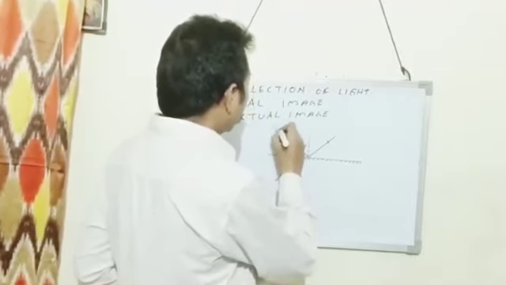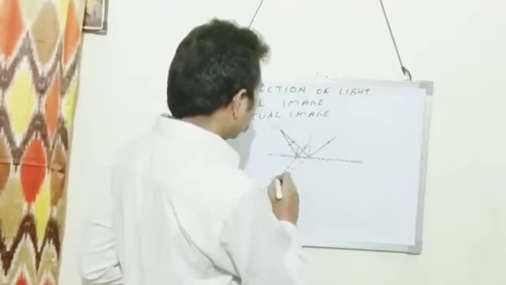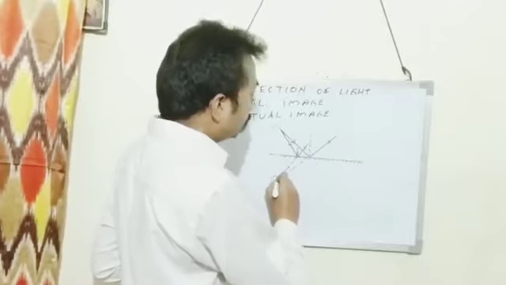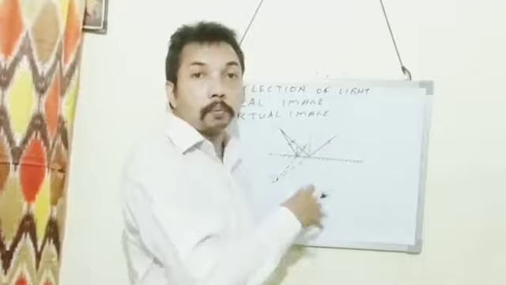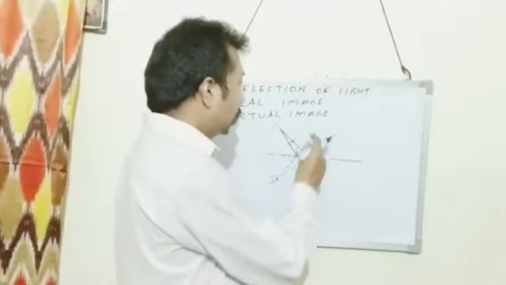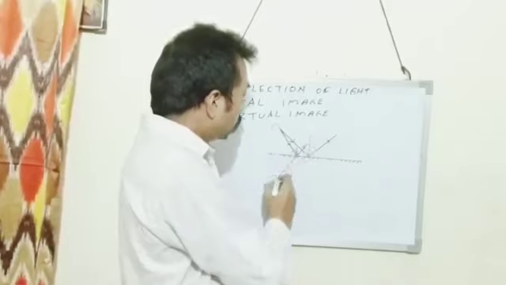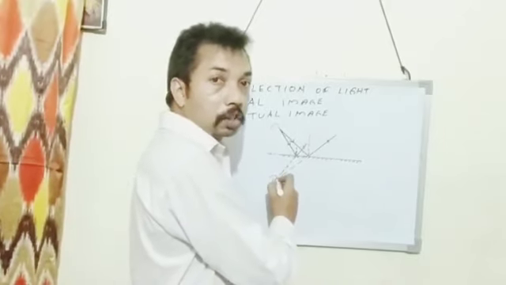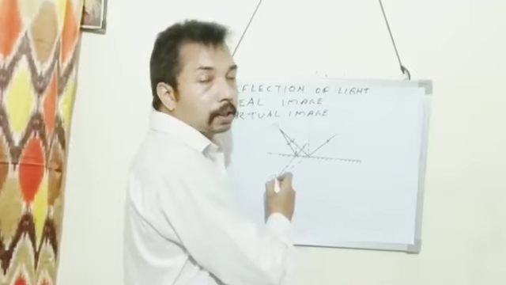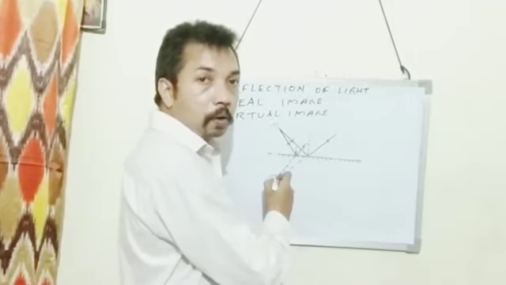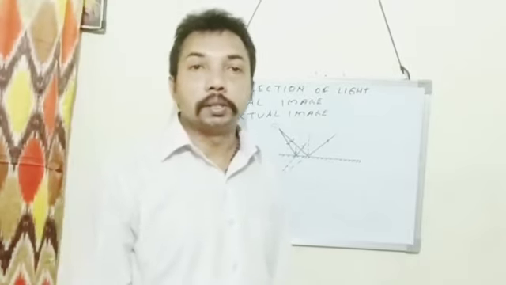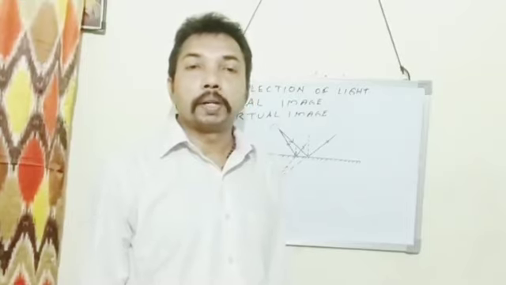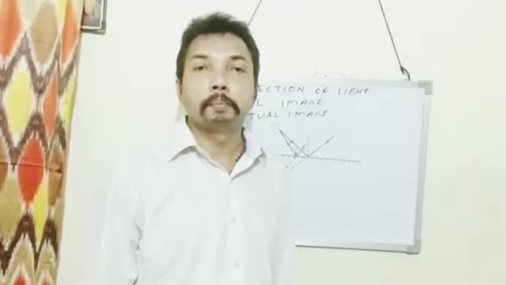So this is the object, and the image of this object is formed at this point. This is the image. This is the virtual image. Why do we call it a virtual image? Because this image is not formed due to the actual intersection. These reflected rays on producing backward appear to meet. That is why we call it a virtual image. So this is the ray diagram showing the image formation of a point object by a plane mirror.